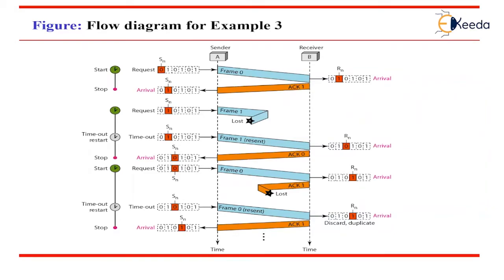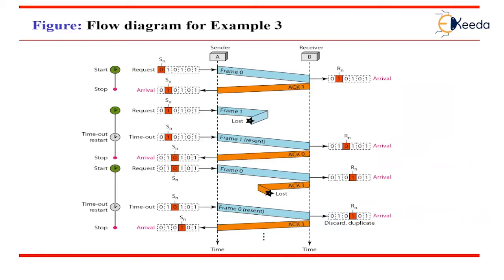The resent frame 1 is acknowledged and the timer stops. Then frame 0 is sent and acknowledged. The next event is that the acknowledgement is lost. The sender has no idea if the frame or the acknowledgement is lost. So after the timeout, it resends frame 0, which is acknowledged.